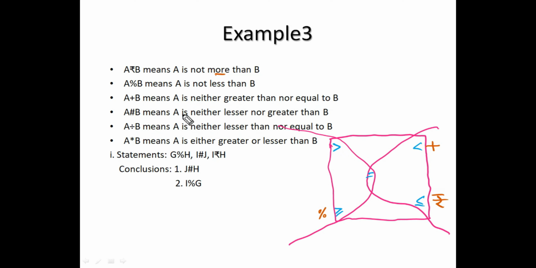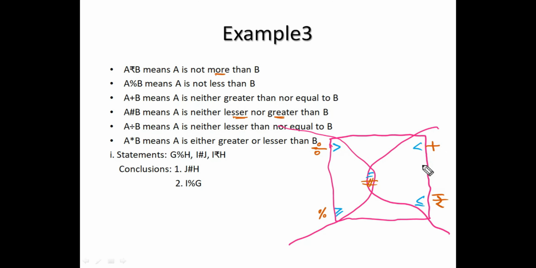Hash means A is neither lesser nor greater. Compulsorily it should be equal. That is nothing but hash. A divided by B means A is neither lesser nor equal, so it must be greater. A star B means A is either greater than or lesser than B.